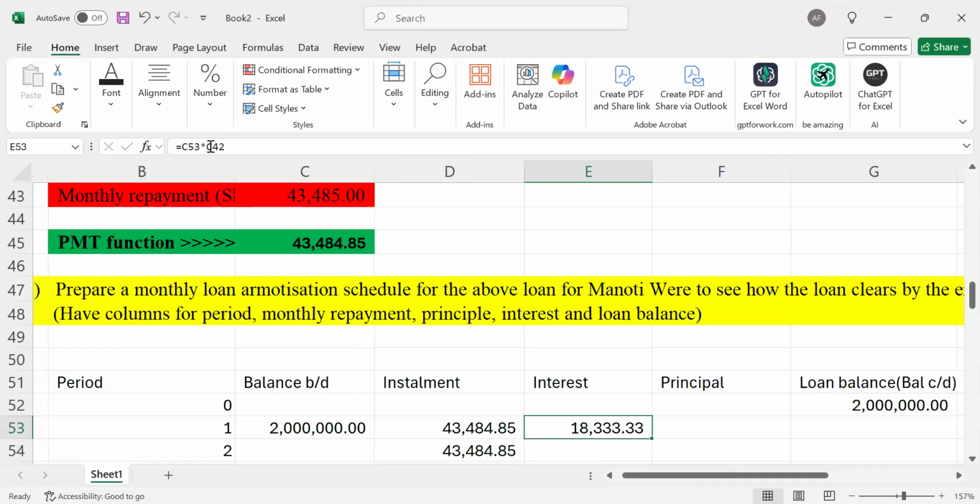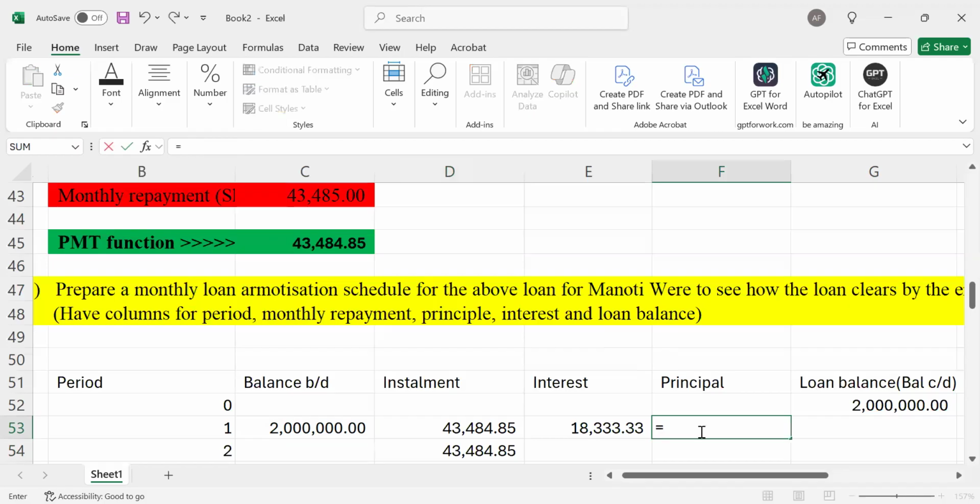All I need to do, because that interest rate will be constant all through, is lock that interest. And I had already guided you on how to lock, right? You simply click F4 to lock your data. The 43,484.85 is inclusive of interest and principal, and already we have determined our interest. So clearly, my principal will be the 43,484.85 less our interest. That will be our principal.